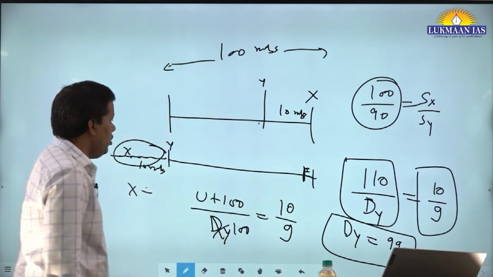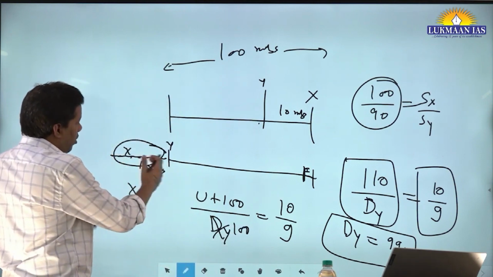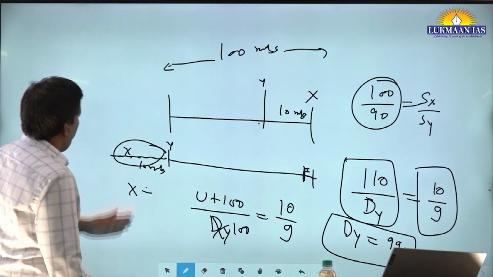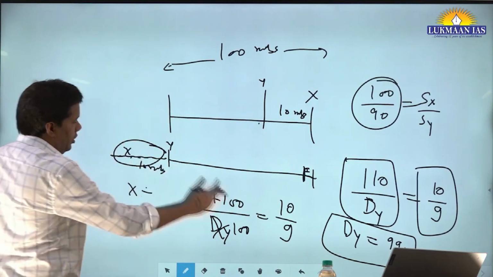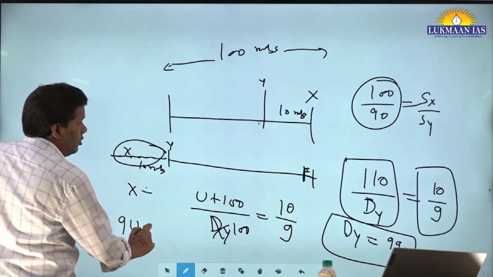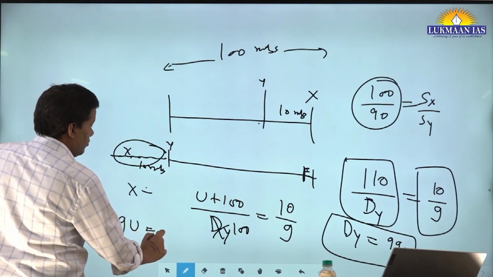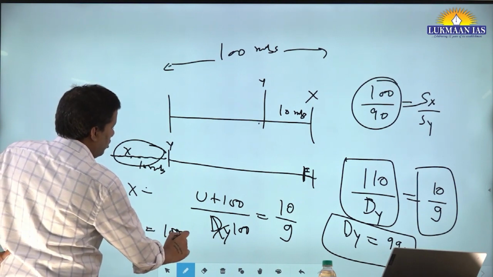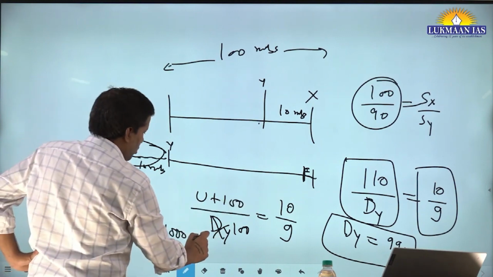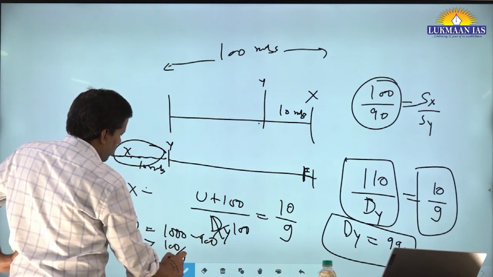So from here, what will you do? You will calculate how far from the origin X has to start so that they reach at the same time. So how much will it be? 9 du is equal to 1000 minus 900, that will be 100, so u is 100/9.